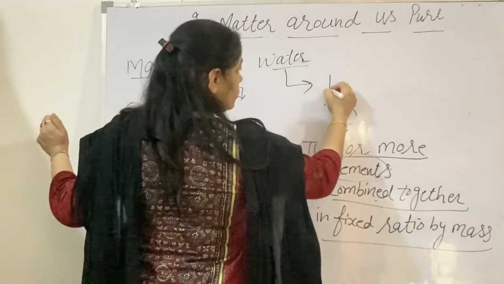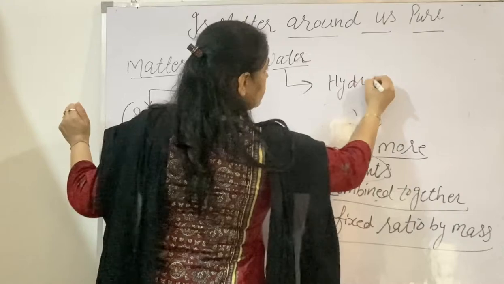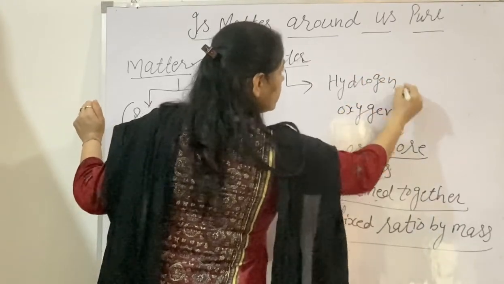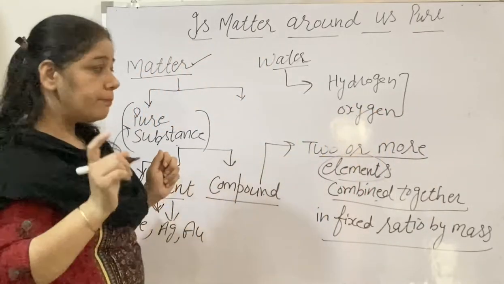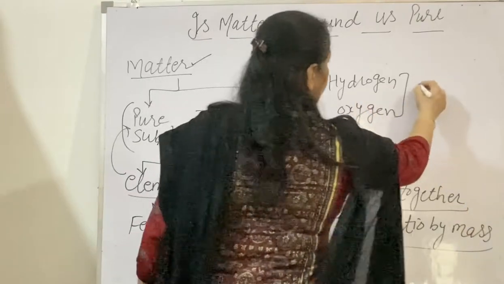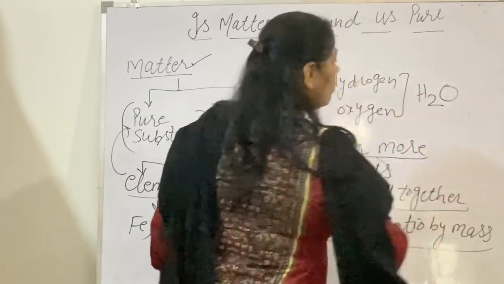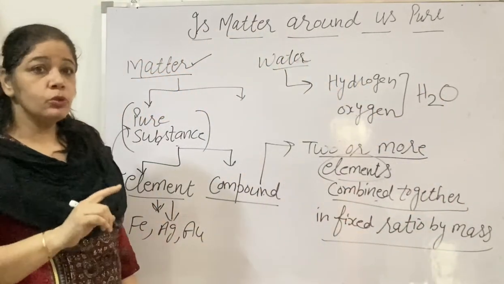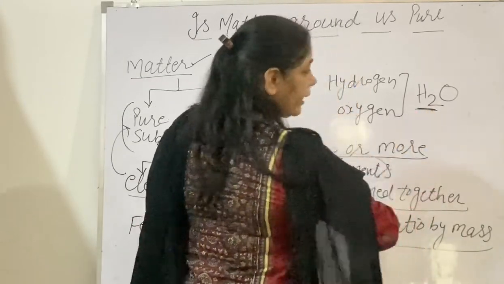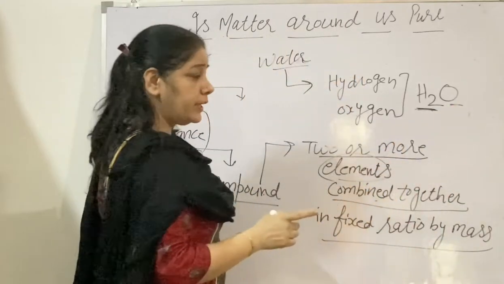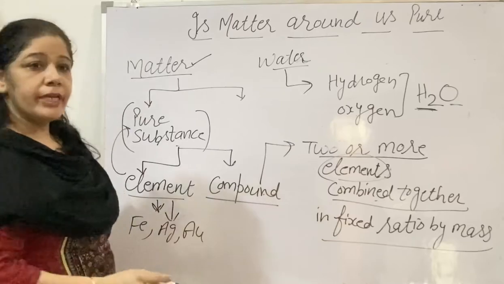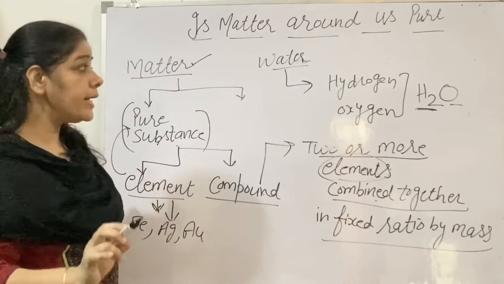It consists of hydrogen and oxygen that combine together in a fixed ratio by mass. The formula of water is H2O. By volume you will say two atoms of hydrogen and one of oxygen combine, but I have written that they combine in a fixed ratio by mass.